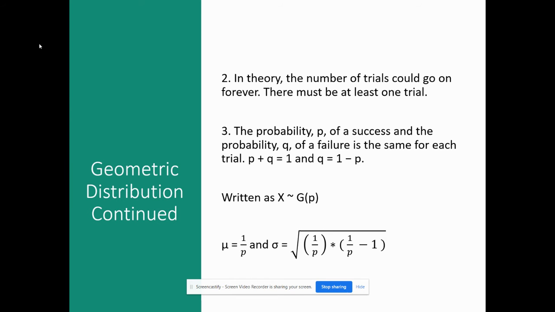So in theory, these could go on forever, and you have to have at least one trial. P is the probability of a success and Q is the probability of failure. And again, P plus Q equals 1. And remember, probabilities are decimals under 1. So we're going to write it as the distribution approximates geometric with P, and that's the probability. The mean of geometric distributions is 1 divided by P, and the standard deviation is the square root of 1 divided by P times 1 divided by P minus 1.